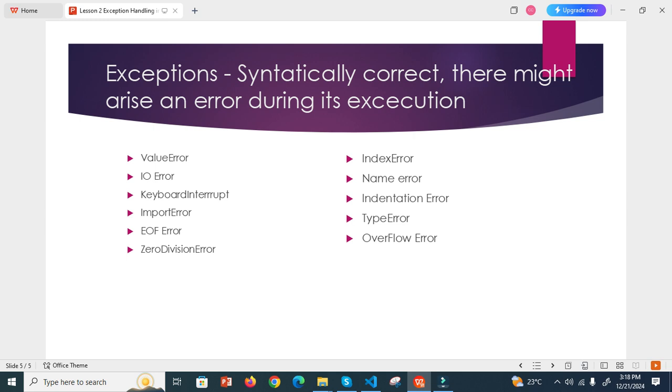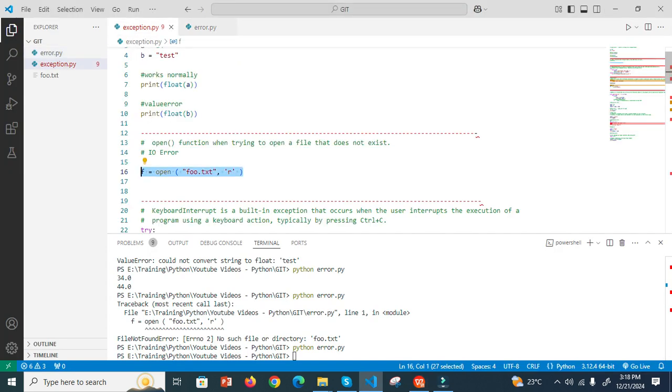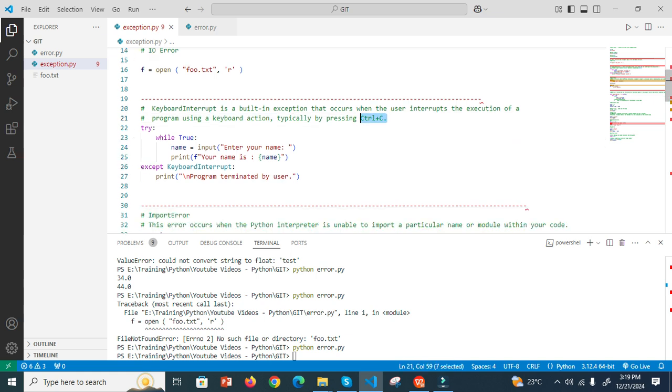Now the third one is keyboard interrupt exception or error. What is this? A keyboard interrupt is a built-in exception that occurs when a user interrupts the execution of a program using a keyboard action. For example, in Python I press Ctrl plus C. Now let's say we take this example. Okay.